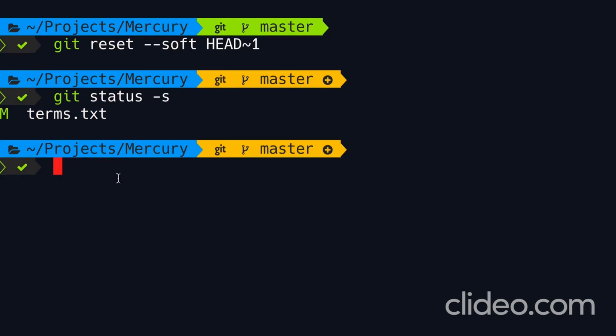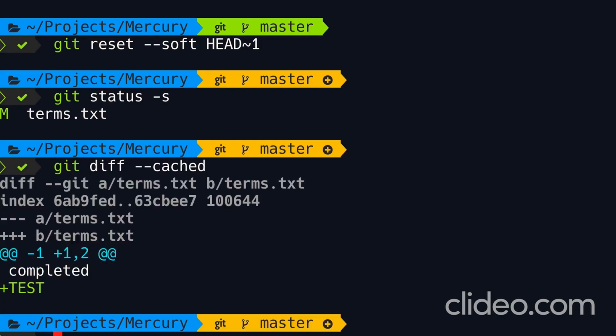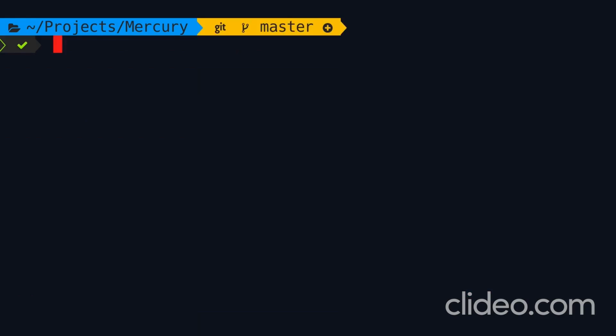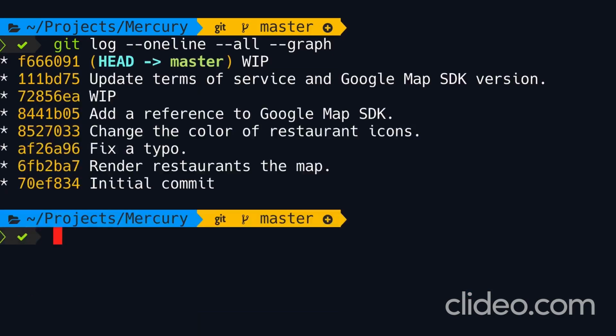We talked about this before. So git diff --cached. So here's the change in our staging area. Beautiful. Now if we use the mixed option, Git will unstage our changes. So before running git reset, let's look at our log one more time.